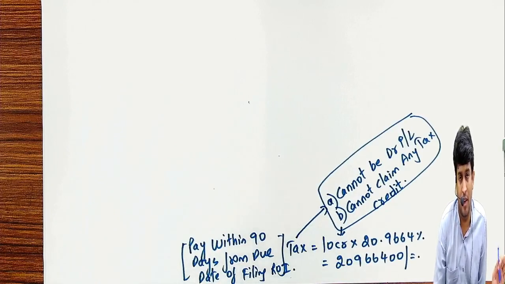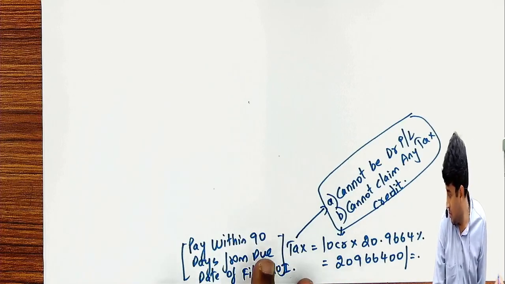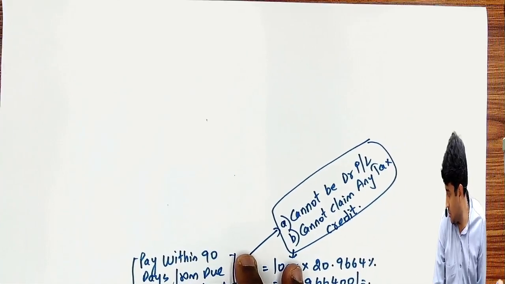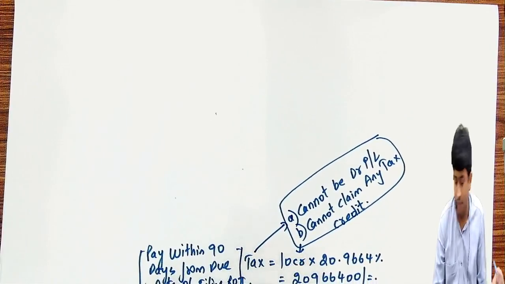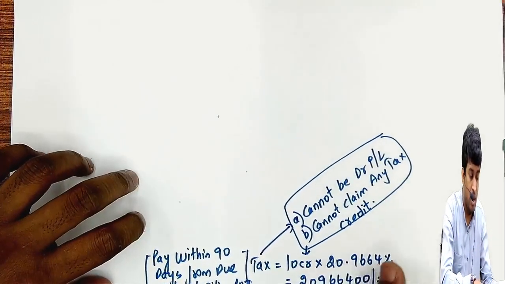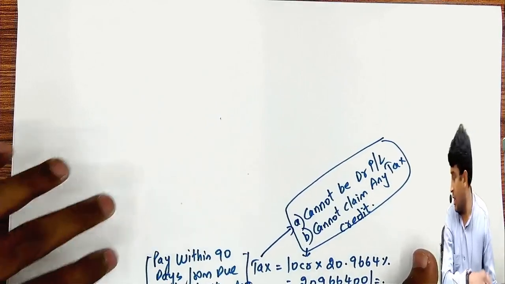No concept of DII. Okay, now listen. So cannot be debited to P&L account, cannot claim any tax credit.